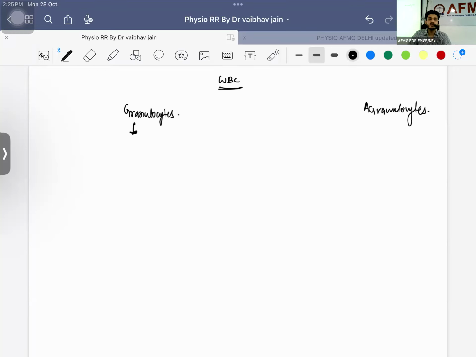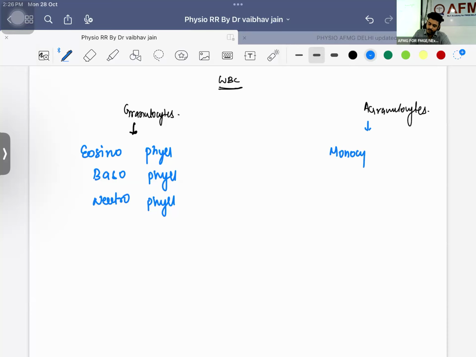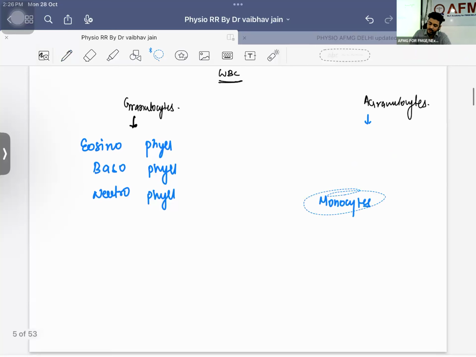Granulocytes will have granules. So what are these granules? If there are granules, they should be filled. What are the granules which are filled? Eosinophil, basophil, neutrophil, right? And these are agranulocytes. What are the agranulocytes? Try to speak. Monocytes. We also have lymphocytes.